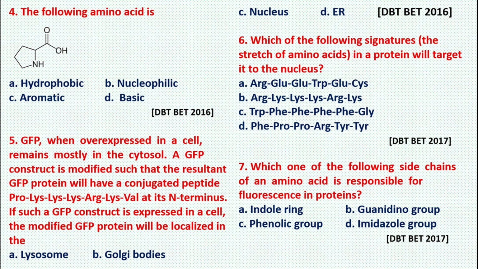So they are asking in which of the following organelles the modified GFP protein will be localized: lysosome, Golgi bodies, nucleus and ER. So the correct answer is nucleus.